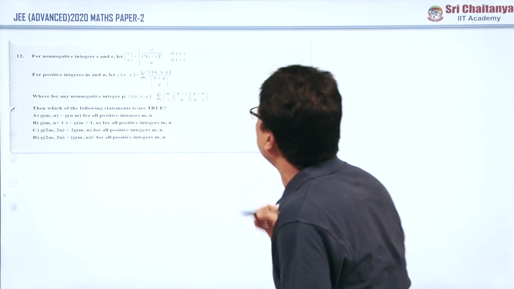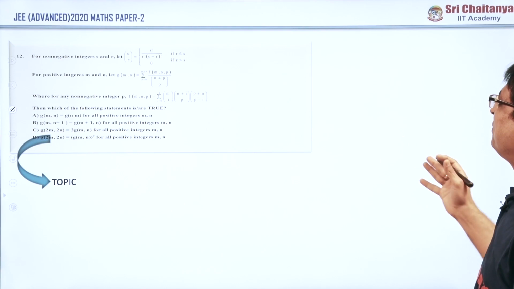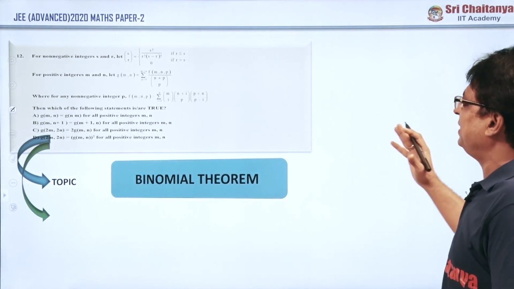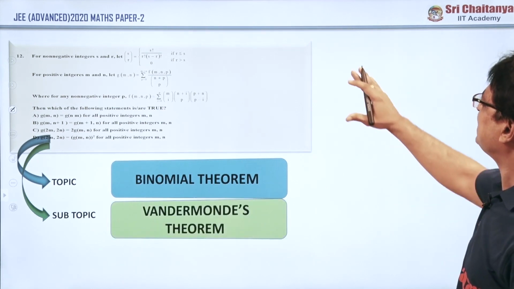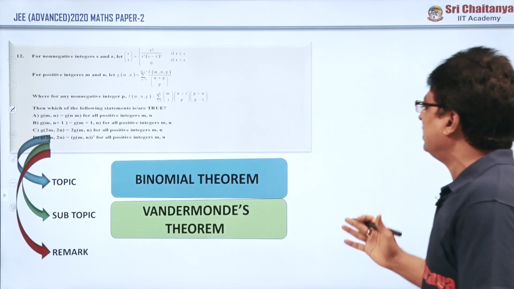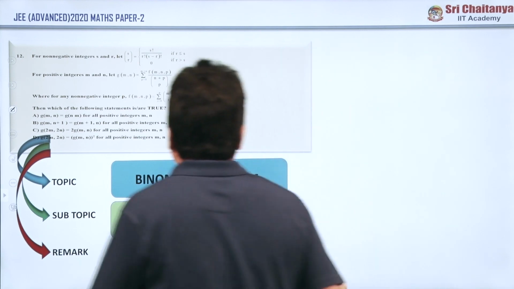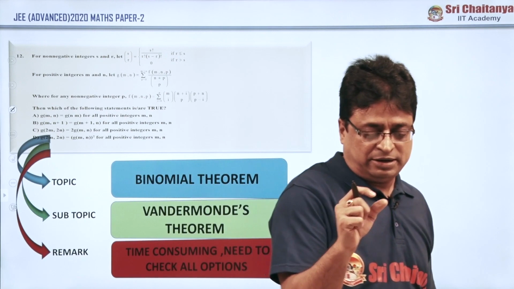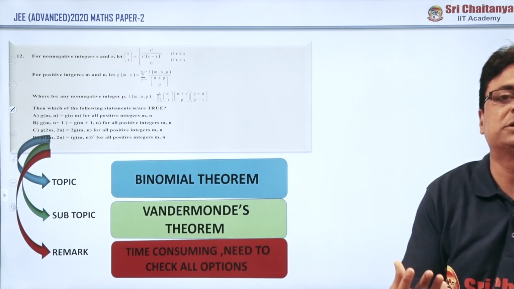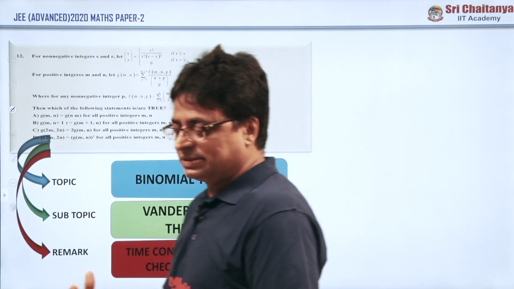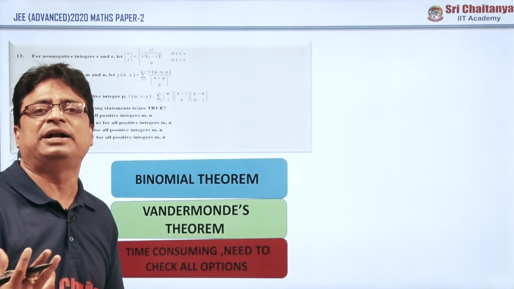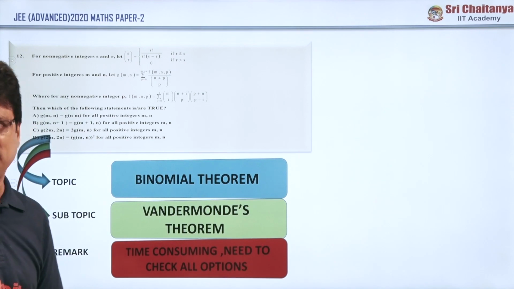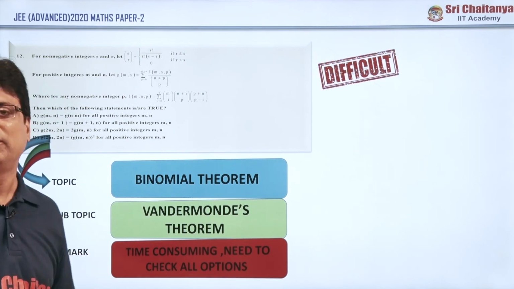Here all options seem to be difficult ones. My first impression is that it is a lengthy problem itself. It is coming from the binomial theorem, and the subtopic is Vandermonde's theorem. The remark is: if you are good at writing summations of binomial sequences, binomial series and binomial standard summations, then the problem is very easy. Of course, with the checking method also we can solve it.